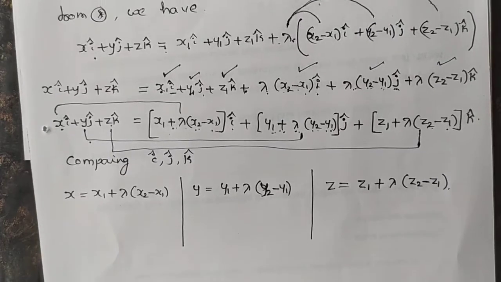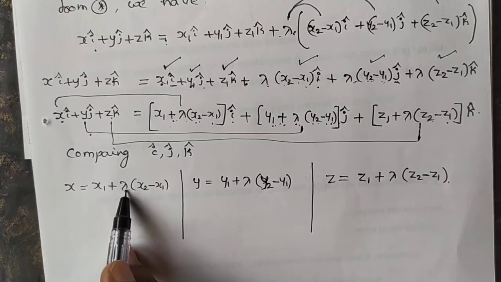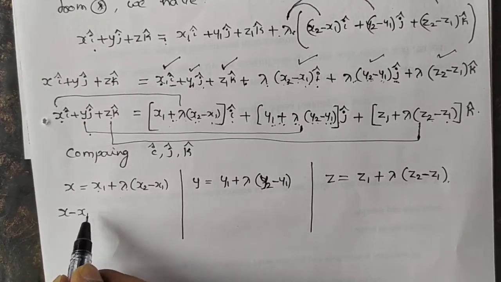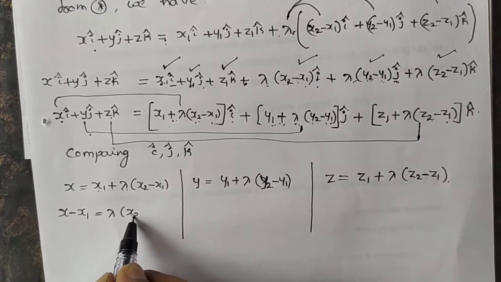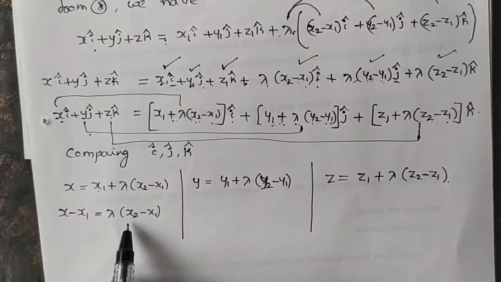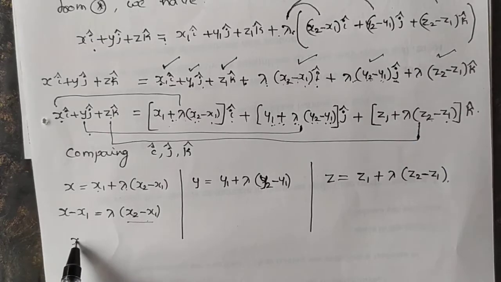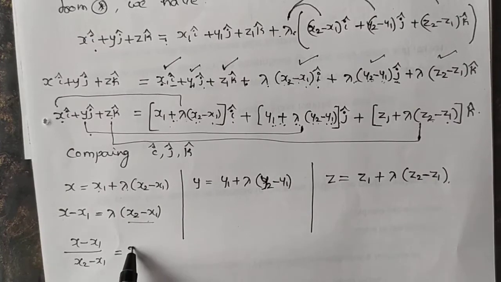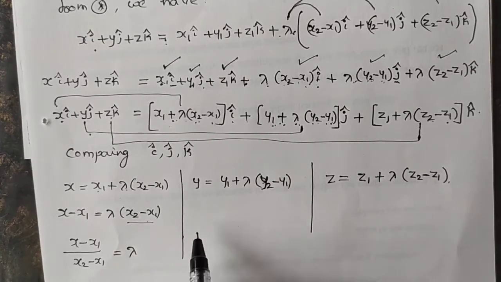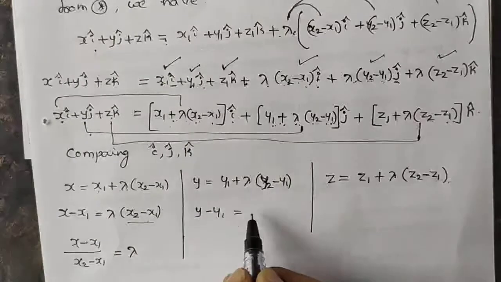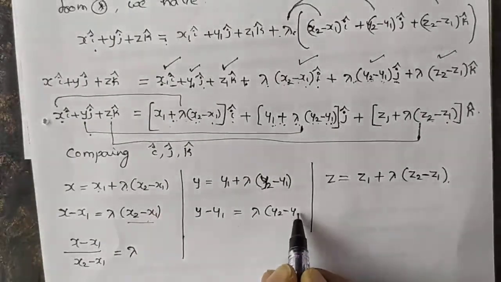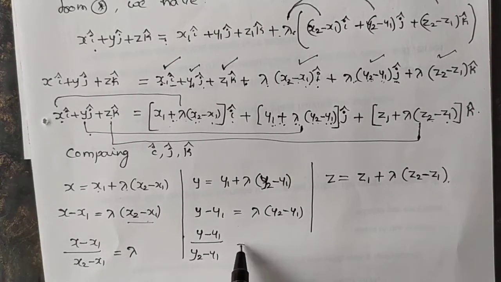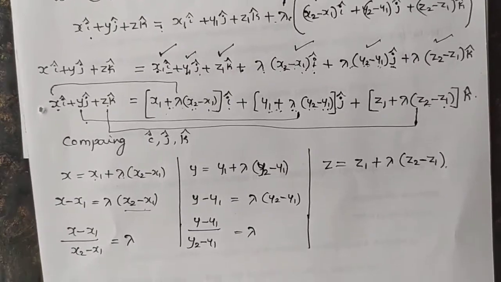Now in this, you just find the value of lambda. Send x1 to the left: x minus x1 equals lambda into (x2 minus x1). Send x2 minus x1 to the left, it will divide: (x minus x1) divided by (x2 minus x1) equals lambda. Similarly, y minus y1 equals lambda into (y2 minus y1), so (y minus y1) divided by (y2 minus y1) equals lambda.